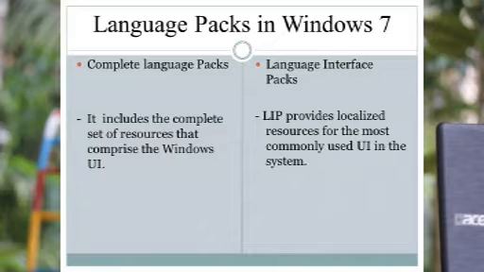Windows 7 language packs provide a translated version of most of the user interface. A complete language pack includes the complete set of resources.